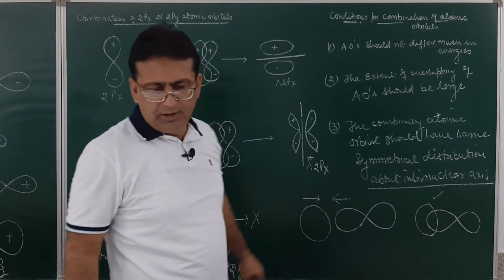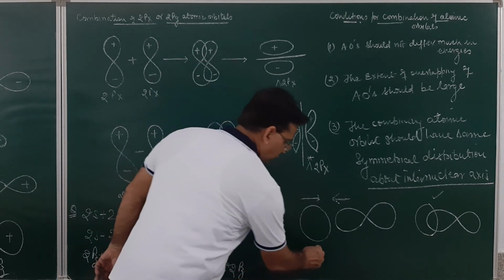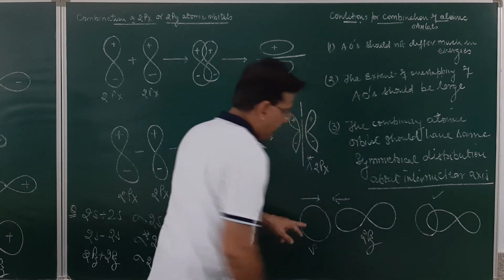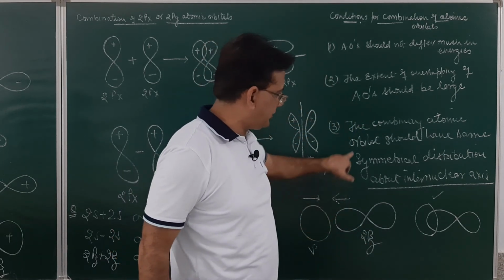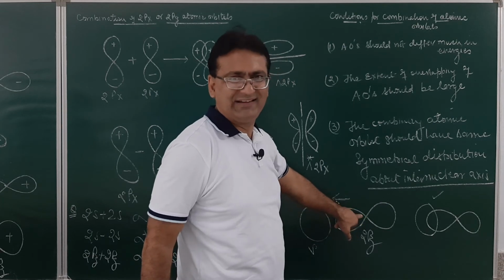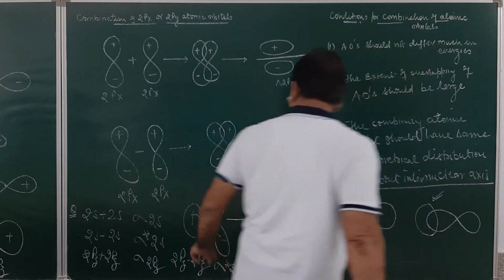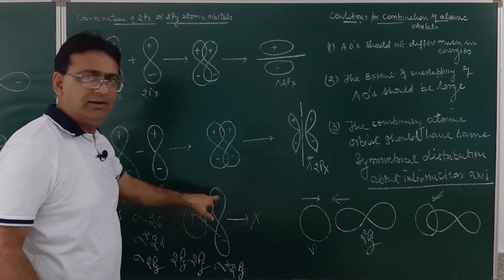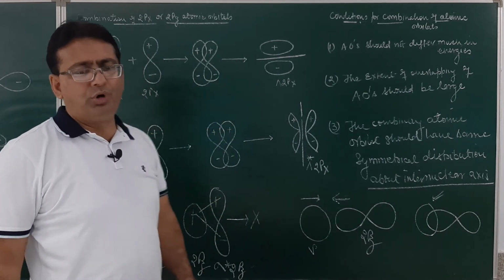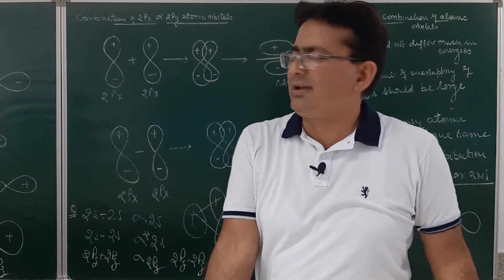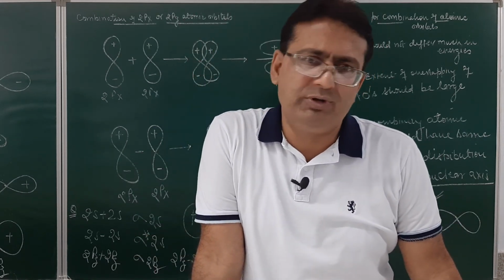As for example, this is s and this is 2pz. If they are oriented along the internuclear axis, bond formation is possible, but if they are not oriented properly, bond formation is not possible. Is it clear?